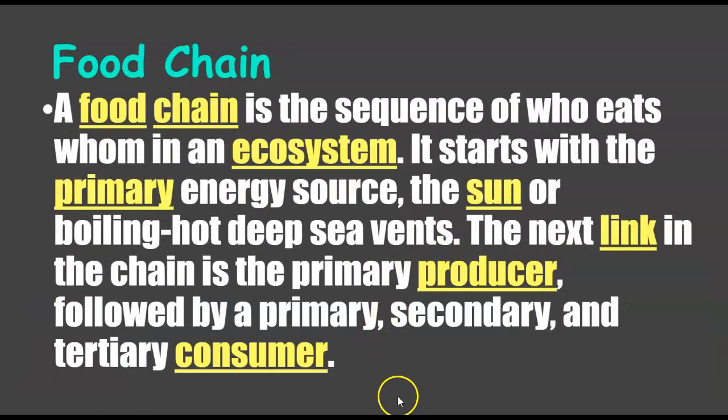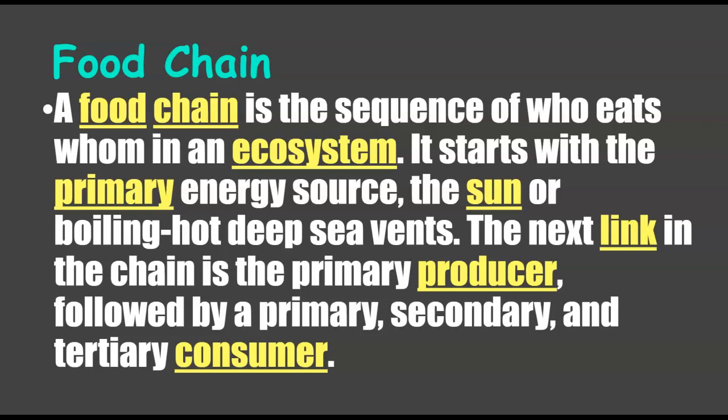All right, so food chain. All right, this is important. This is a chain, like a chain link. There's only one. A food chain is one sequence of who eats whom in an ecosystem. It typically starts with the primary energy source. Every primary energy source above or on the planet Earth, on the surface, is the sun. Or if you're underwater, deep down, you've got the boiling hot deep sea vents. That would be the other primary source.